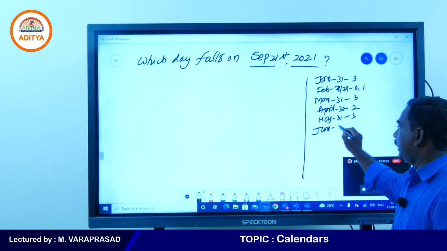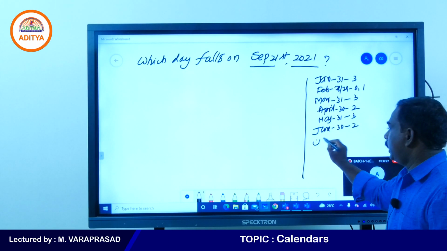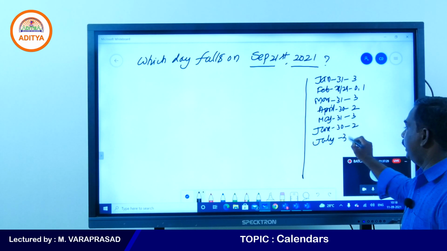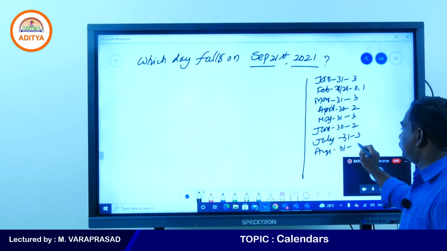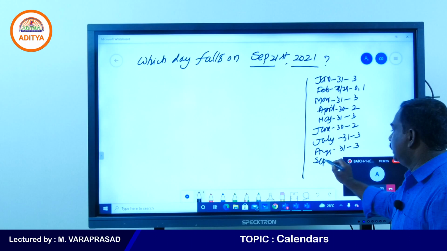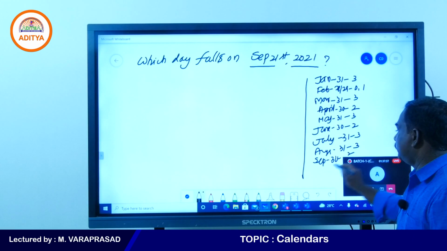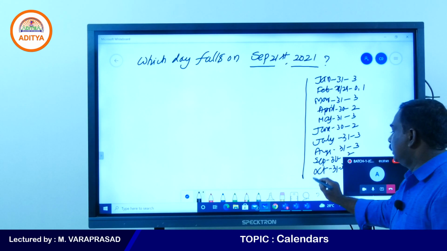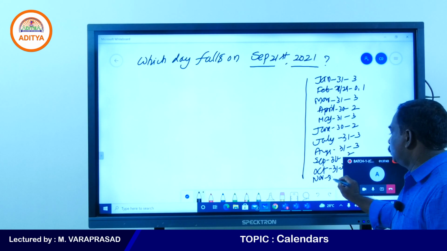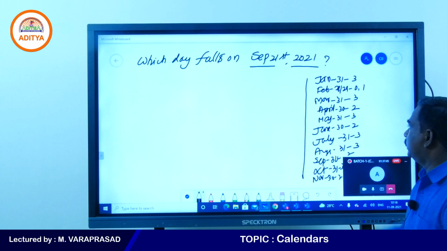June has 30 days, 2 odd days. July has 31 days, 3 odd days. August has 31 days, 3 odd days. September has 30 days, 2 odd days. October has 31 days, 3 odd days. November has 30 days, 2 odd days. Like that you need to write here.